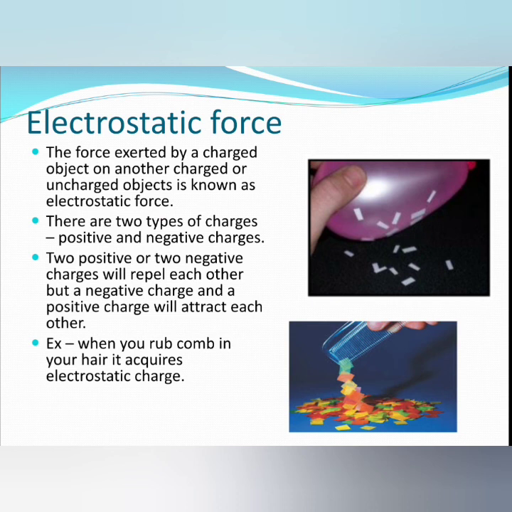When two positive charges are near each other or two negative charges are near each other, means like charges, they repel each other. Those two charges will move away from each other. If both objects are positively charged or both negatively charged, they will repel each other. And if the objects have opposite charges, they attract each other.